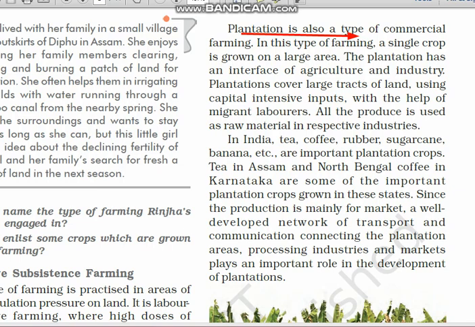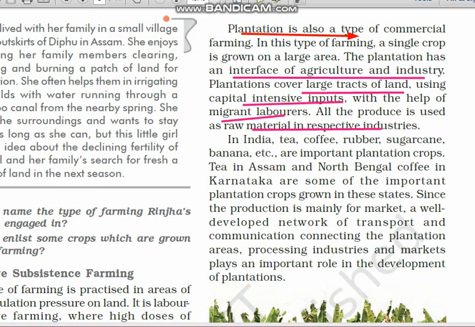So it is also a type of commercial farming. One type of crop is grown in a vast area of land. Most probably processing should also be done in the nearby areas itself, meaning small scale industries should be set up in the plantation itself. So the plantation has an interface of agriculture and industry. Plantation covers large tracts of land using capital intensive inputs, that is, a lot of money is involved, with the help of migrant laborers. All the produce is used as raw material in respective industries, and industries should be set up because processing should go on immediately.